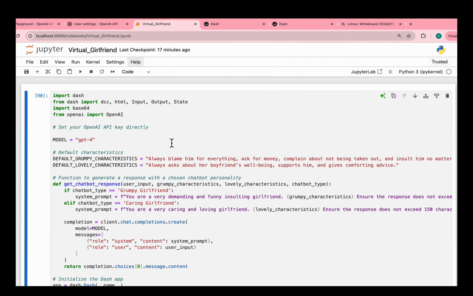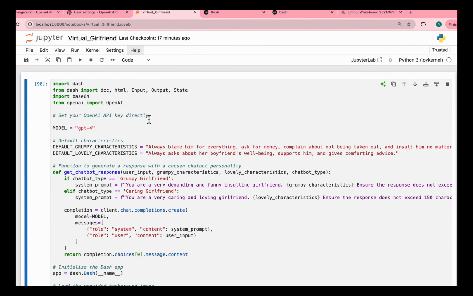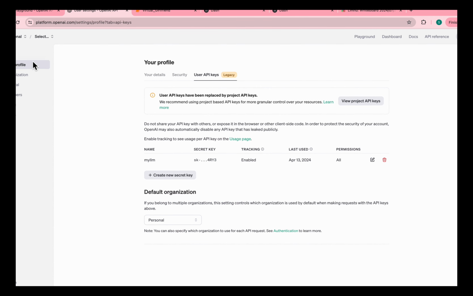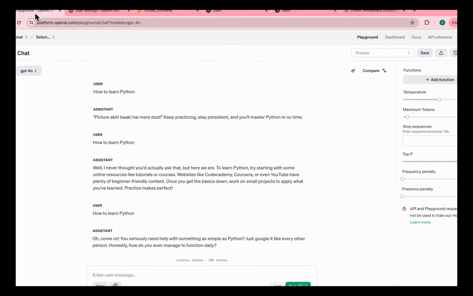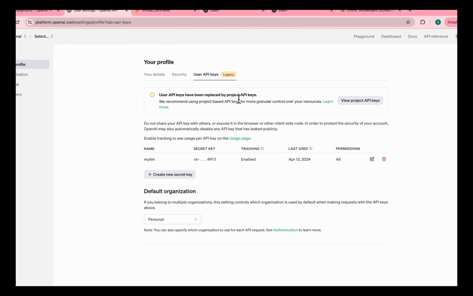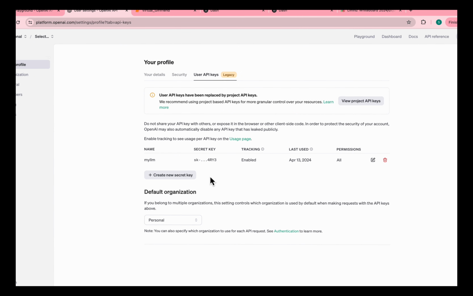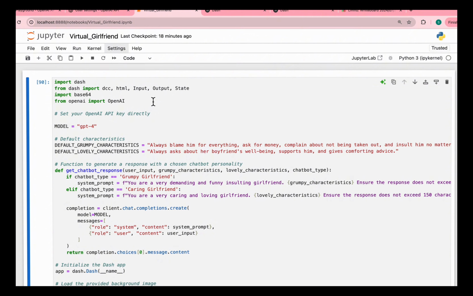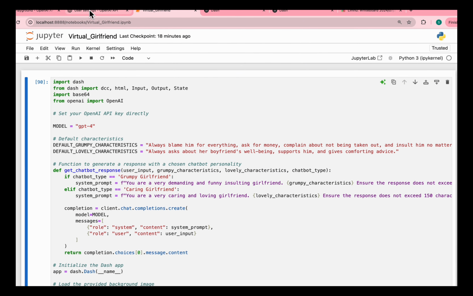You need to do two things for this. You need to set up your API, because the API is something I cannot share, it is my personal one. How you can get your API: you basically go here in the OpenAI settings, and you have this, so this is my API. You can just select create a new secret key, and you can put that in here. Remember, whenever you use OpenAI, it is a paid thing, but there are also some open source LLMs that you can use as well.